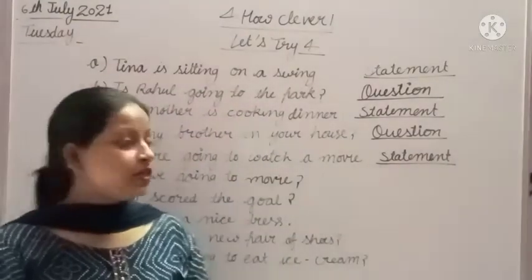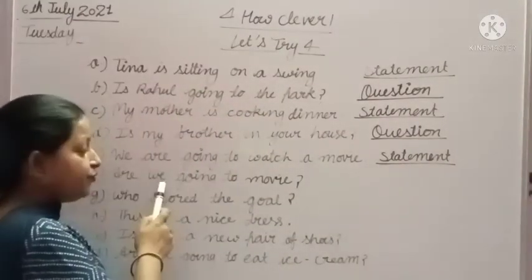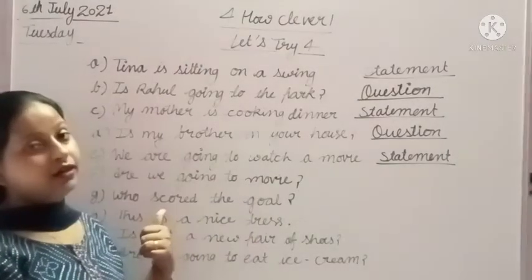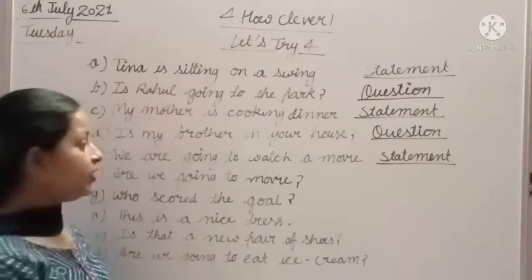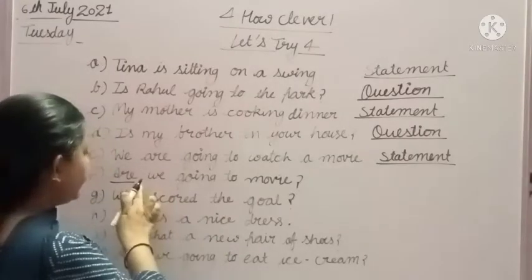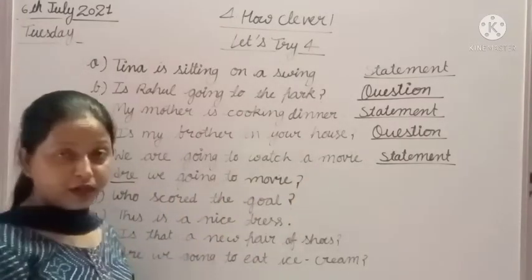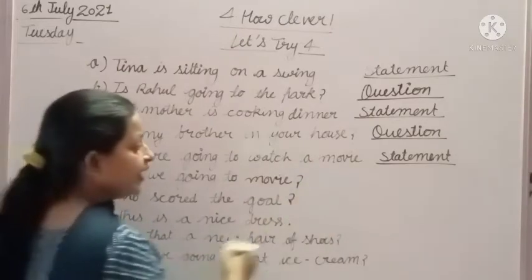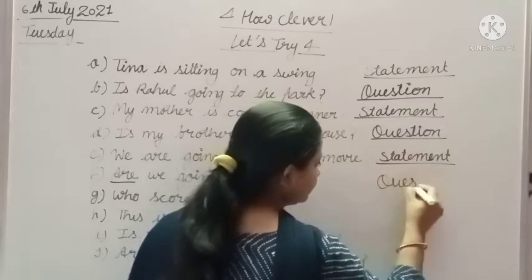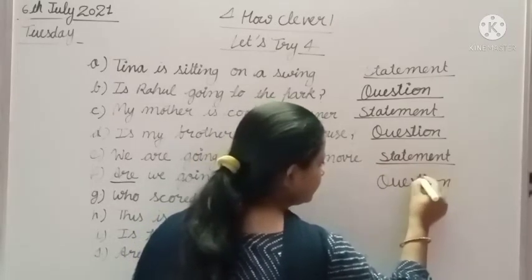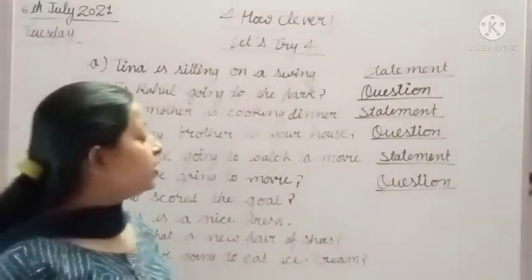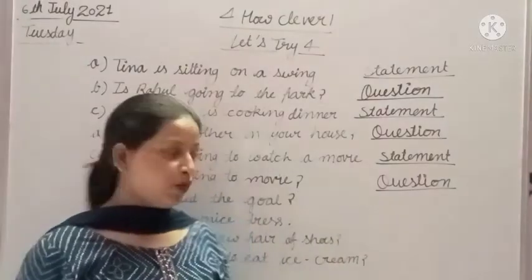Okay students, now next one. Are we going to movie? Yes students, here is a helping verb again. What is it? Are. Are is a helping verb, and this sentence ends with a question mark. That's why it is also a question. And we call these types of sentences interrogative sentences.